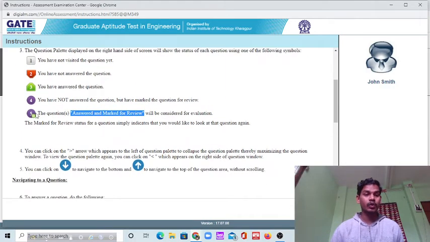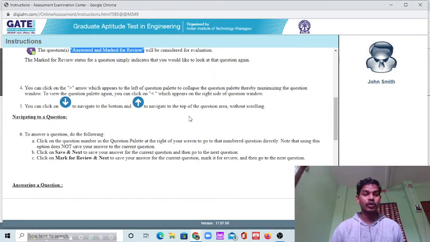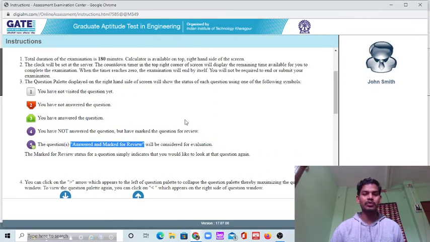When you answer, suppose you have doubt whether this option is correct or not, you can mark it for review. But suppose your time is very less for the review, then it will be considered for evaluation. These are some points I just wanted to mention.